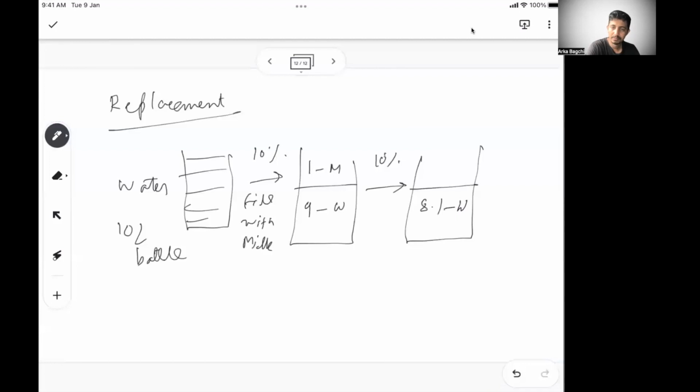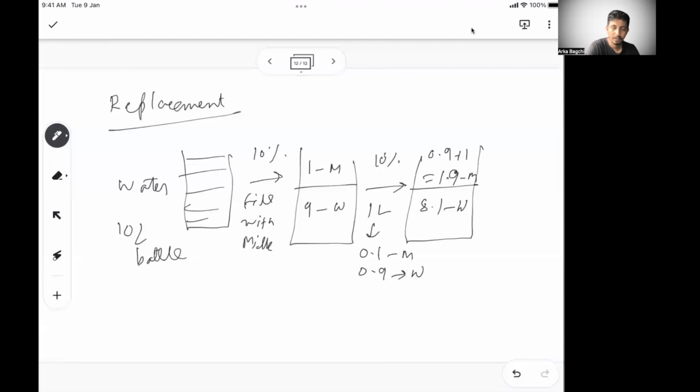Then you add 1 liter, because the total mixture is still 10. You have taken out 10%, which means you have taken out 1 liter. Out of that 1 liter that you have taken out, you have 0.1 milk and 0.9 water. So you will be topped up with another 1 liter of milk. So your milk becomes 0.9 plus 1, 1.9 is the milk. So this situation continues.